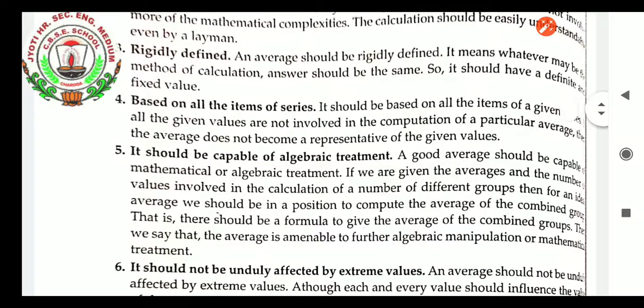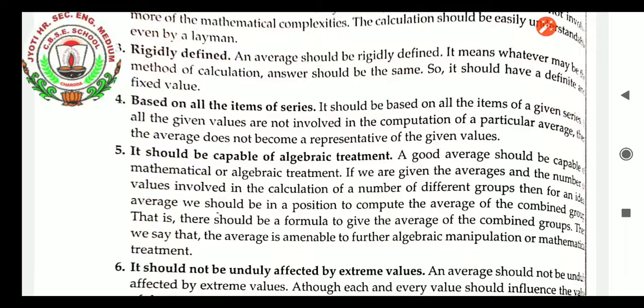It should be capable of algebraic treatment. A good average should be capable of mathematical or algebraic treatment. If we are given the average and the number of values involved in the calculation of a number of different groups, then for an ideal average, we should be in a position to compute the average of the combined group. That is, there should be a formula to give the average of the combined groups. We say that the average is amenable to further algebraic manipulation or mathematical treatment.